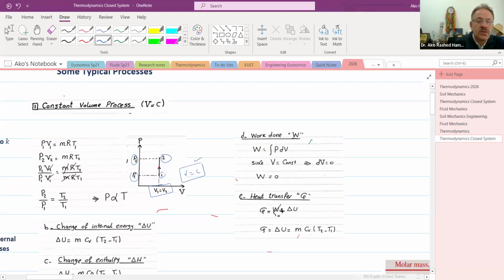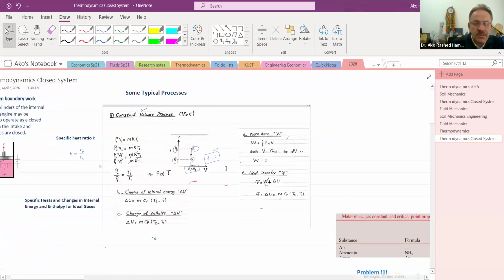That's called the constant volume process. And for the constant volume process, here are mainly the descriptions of the states: P1, V1, and T1 are the main parameters that we have.